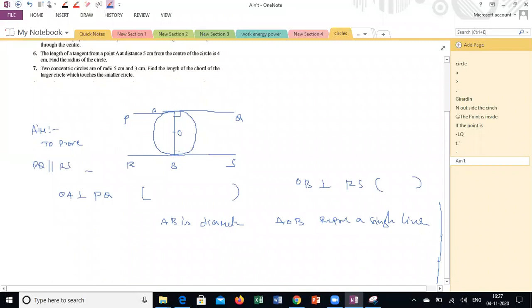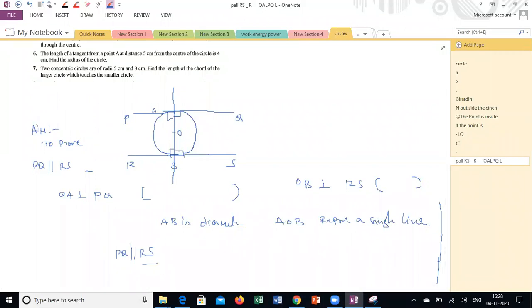You can take co-interior angles or alternate angles. Whatever concept you take, using that concept, I can say PQ is parallel to RS. You can take alternate angles are equal: extend this diameter line up to here. You remember in 8th standard, alternate angles are equal if two lines are parallel, and if a line intersects both the parallel lines, you can take alternate angles, co-interior angles, corresponding angles. Remember?